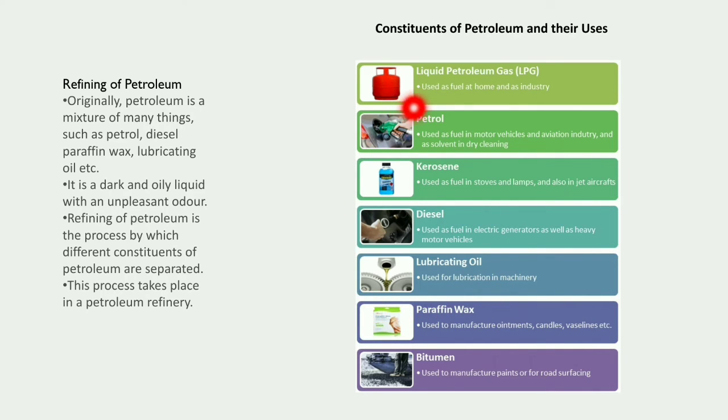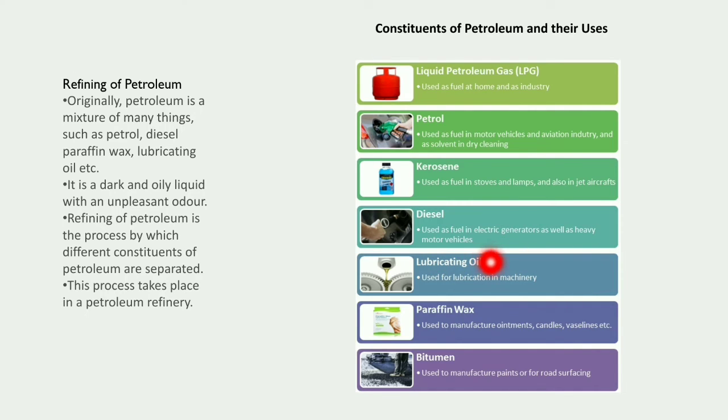Alright, so LPG is used as a fuel at home and in industry. Next is petrol, used as fuel in motor vehicles and the aviation industry and as a solvent in dry cleaning. Kerosene is used as fuel in stoves and lamps and also in jet aircraft. Diesel is used as fuel in electric generators as well as heavy motor vehicles.